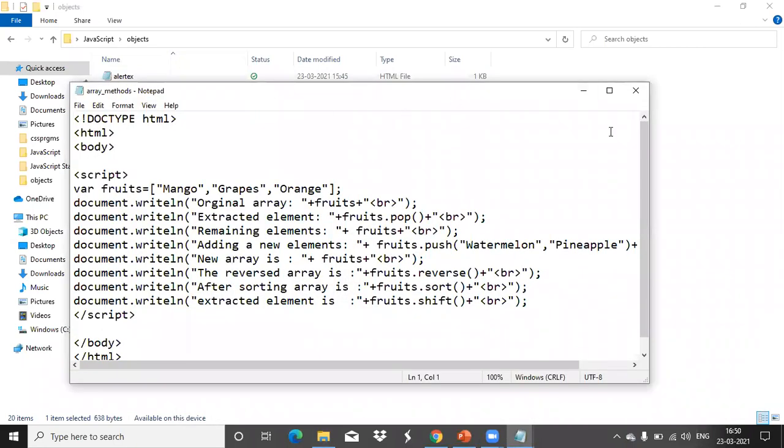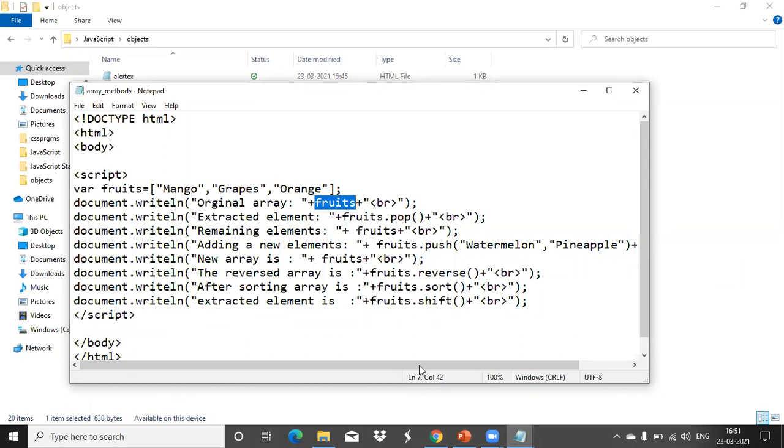This is one array I created. My array name is fruits, which consists of these three values: mango, grapes, orange. First, we are printing our array elements. See, without using a for loop also, I can print my array elements. Just give your array name. If you want to access index based, then it is better to use a loop. Or if you don't want index based, just want to print the array elements, then directly give your array name, that is fruits in this example.